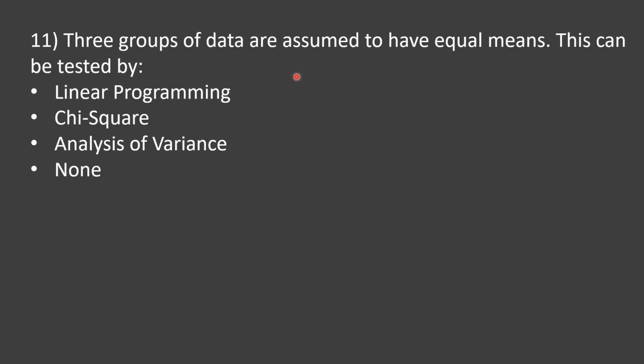Three groups of data are assumed to have equal means. Now this can be tested by: options are linear programming, chi-square, analysis of variance, none. And your time starts now.